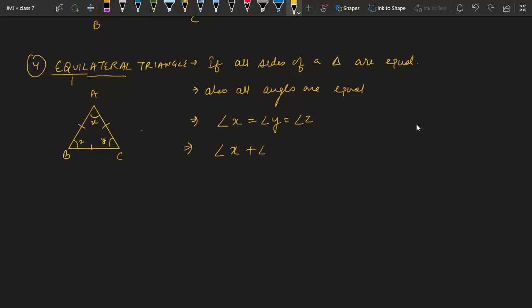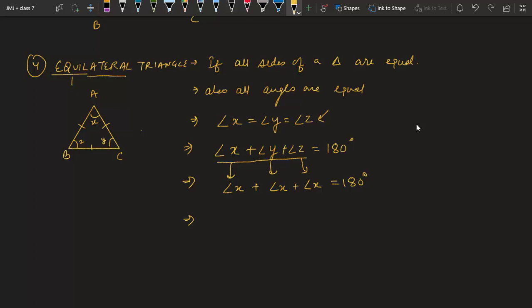Now you will ask, sir, how did you find that each angle is 60 degrees? It is very easy. We have studied that the sum of three angles of a triangle is 180 degrees, and we have proved these angles are equal over here. So I can write this x as x only, y as x and z also as x, because these three are equal in the case of an equilateral triangle.